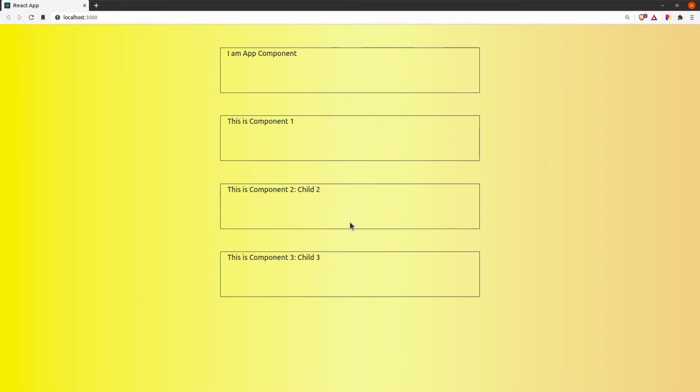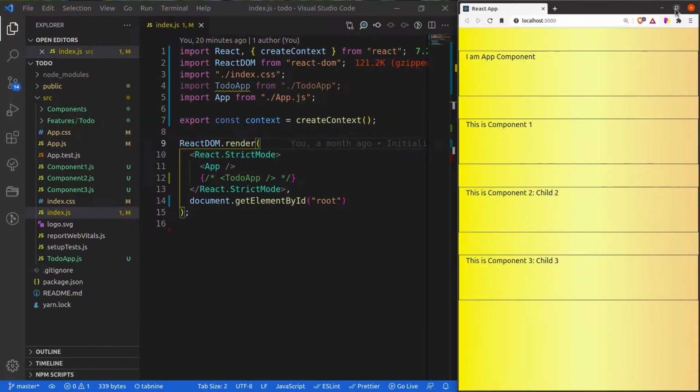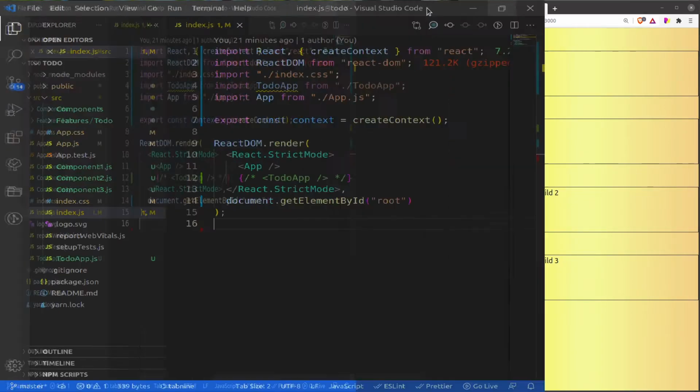Now, what prop drilling is, if I want to pass data from my parent to the inner child, I have to actually pass that data through all the component tree, right? So all these other components are called intermediary components, and we have nothing to do with these components, but still we need to pass the data via these components. So now let me show you the code base.